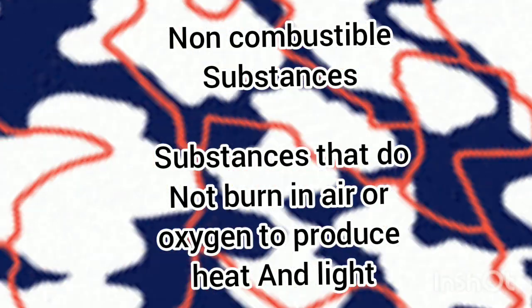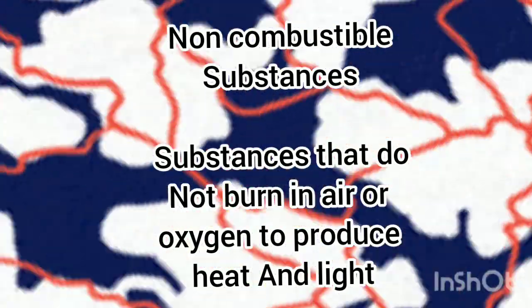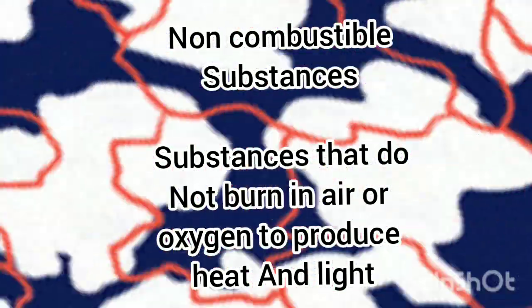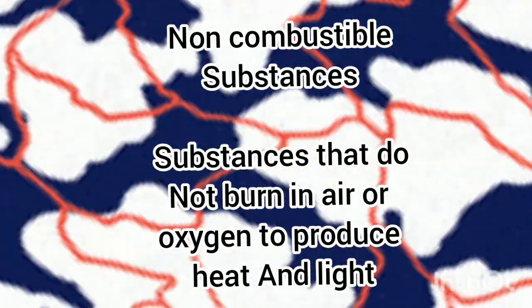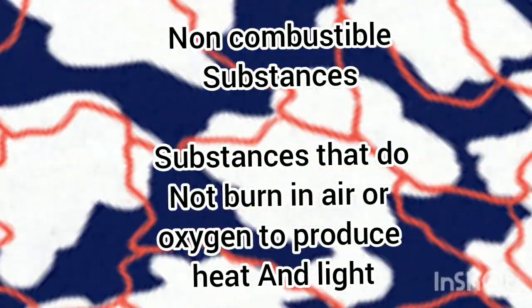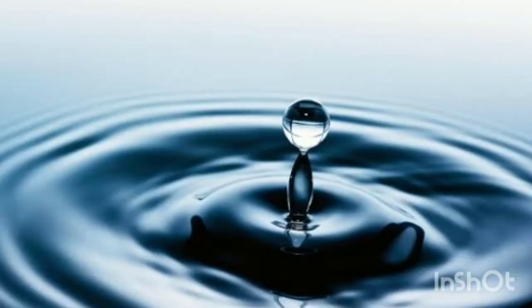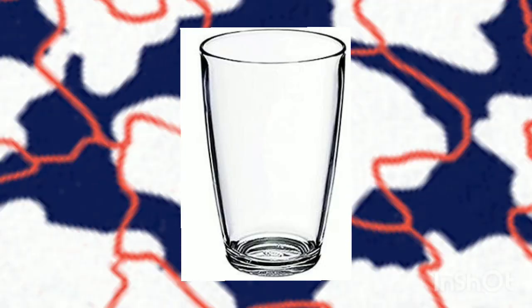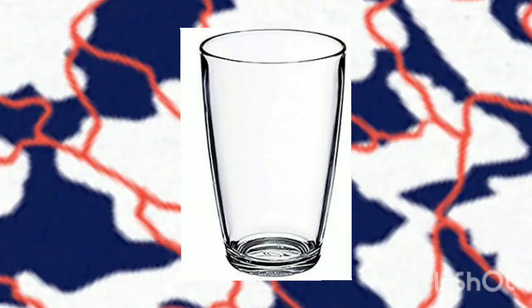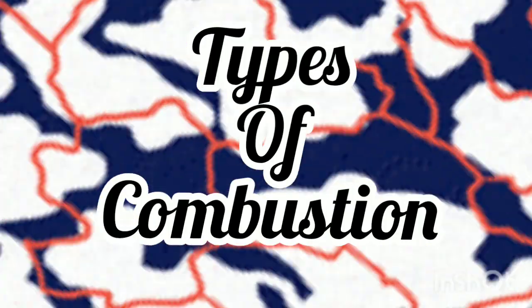Now what are non-combustible substances? Substances that do not burn in air or oxygen to produce heat and light are called non-combustible substances. Examples for non-combustible substances are water, sand, glass, cement.